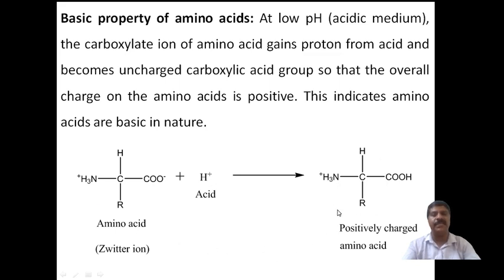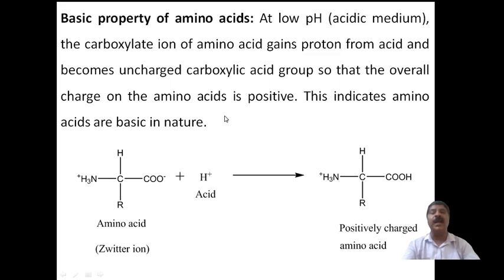Therefore, in inorganic chemistry, positively charged ions are called basic radicals and negatively charged ions are called acidic radicals. Acidic radicals are obtained from acids only and basic radicals from bases only. So if the charge is positive, the compound is basic in nature, and if it is negative, it is acidic in nature. These are the acidic and basic properties of amino acids.